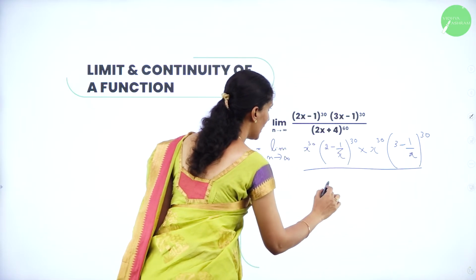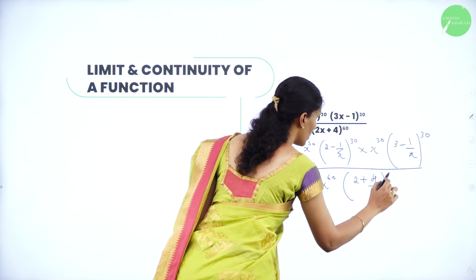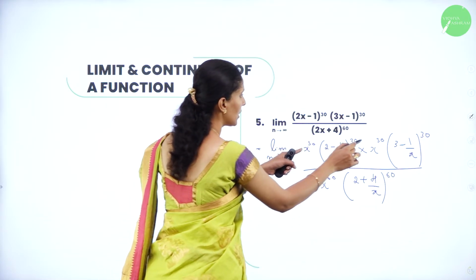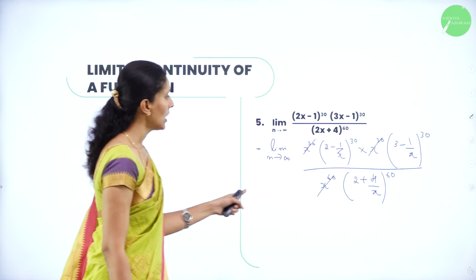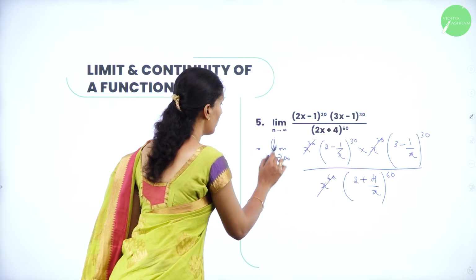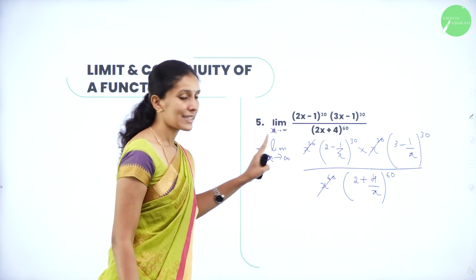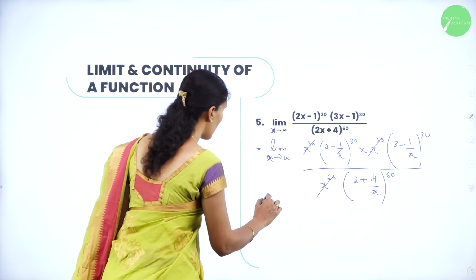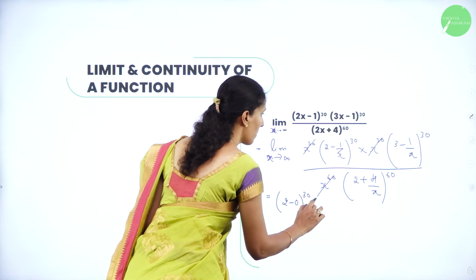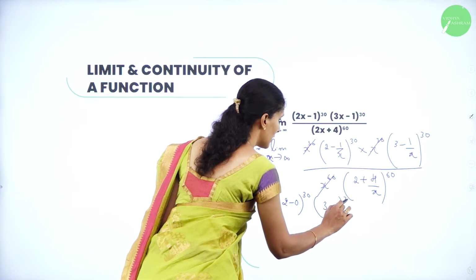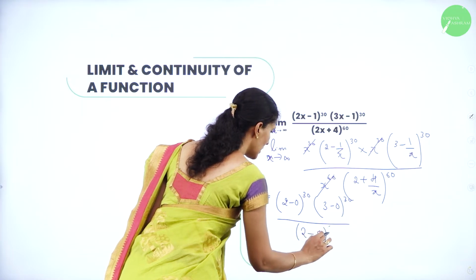And in the denominator I will take x power 60. So this becomes 2 plus 4 by x whole to the power 60. Now x power 30 times x power 30 becomes x power 60, which cancels with x power 60 here. Apply the limit as x tends to infinity here. Now 1 by x as x tends to infinity is 0. So the value here you will get is 2 minus 0 whole to the power 30, 3 minus 0 whole to the power 30, whole divided by 2 minus 0 whole power 60.